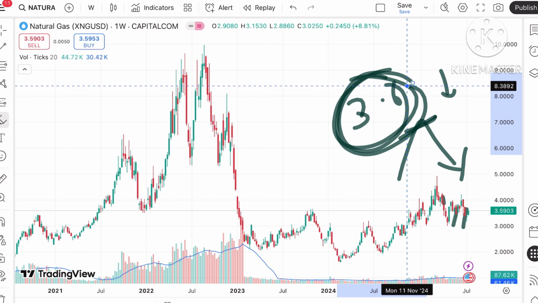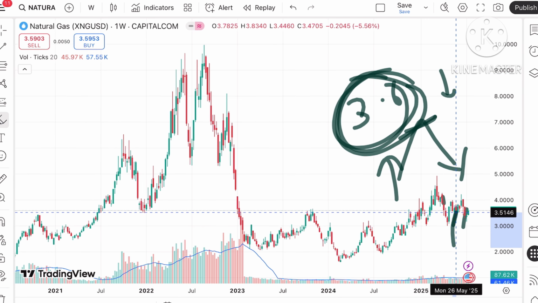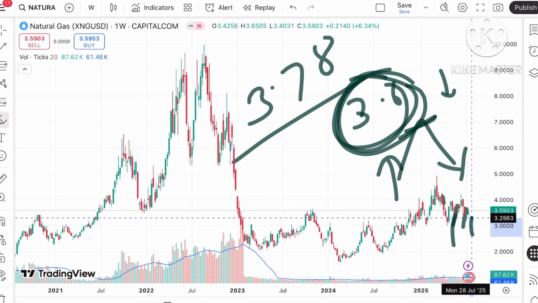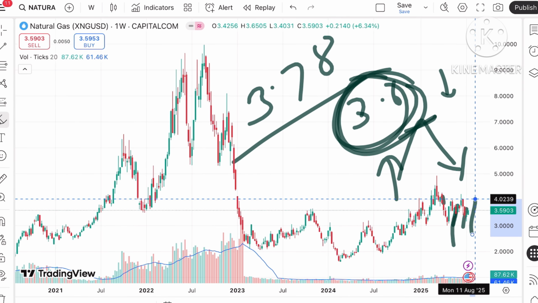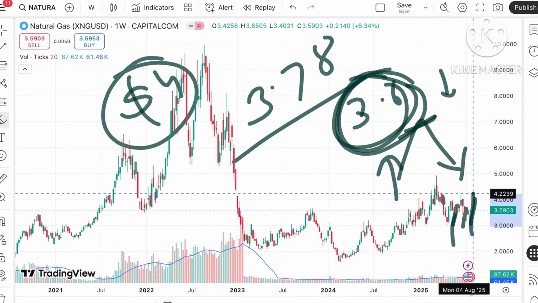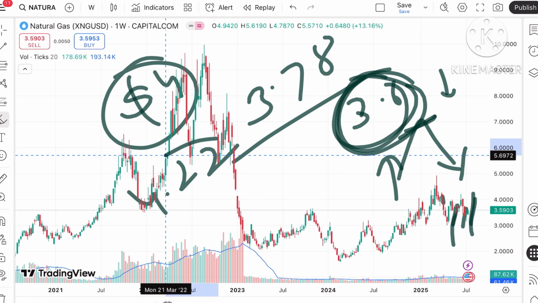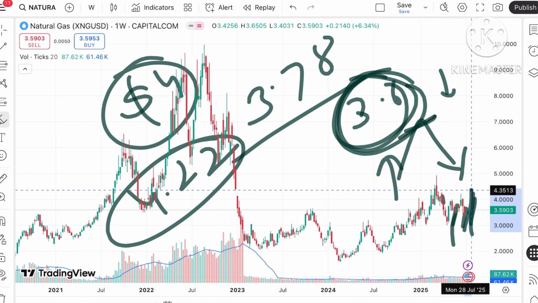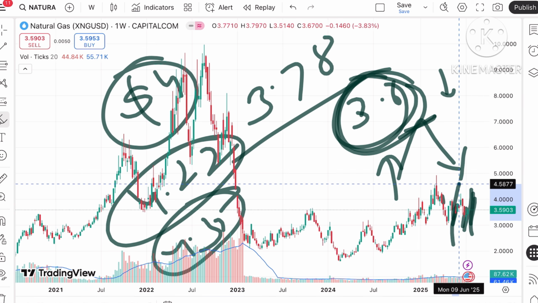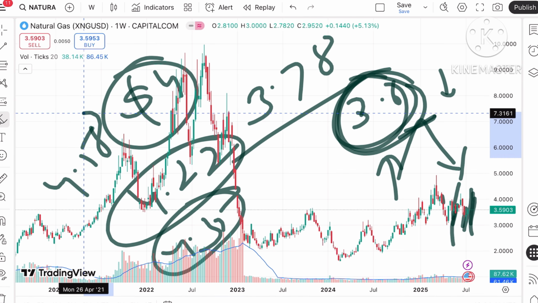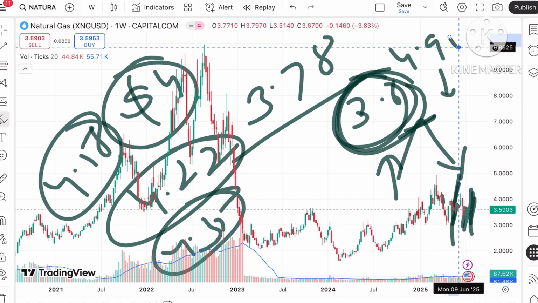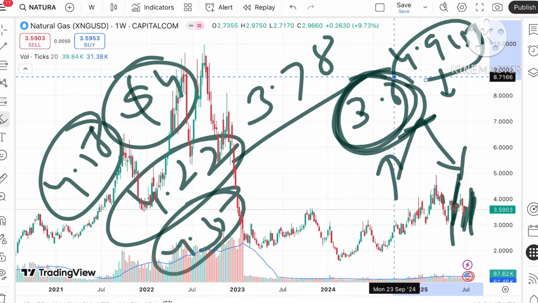But suppose it starts sustaining this level, it can move towards the next level, that is 3.78, and if the price moves over this level, the probability is that it can touch a level of $4. Suppose the price is moving over $4, the probability of touching 4.22 we can see, and once the price moves over this level, the probability of touching 4.35. And if that sustains, we can see it touch a level of 4.58, and then a new high can be seen towards $4.91, and then further upside.